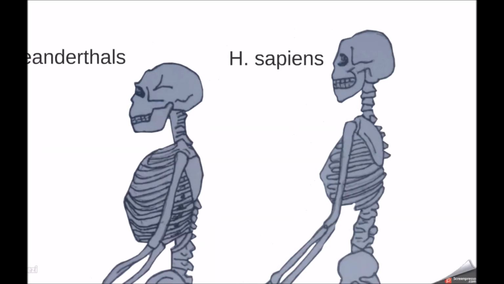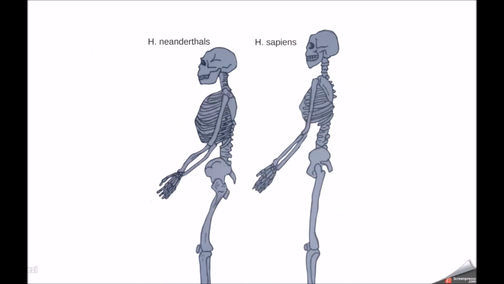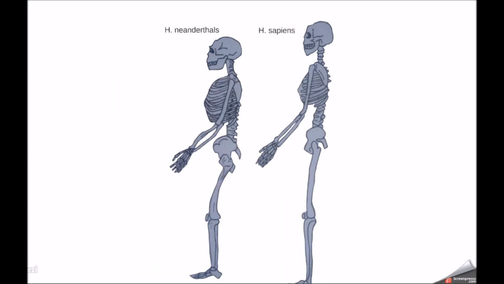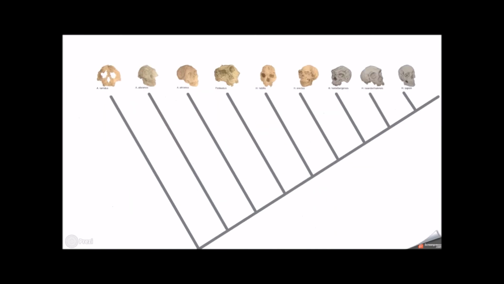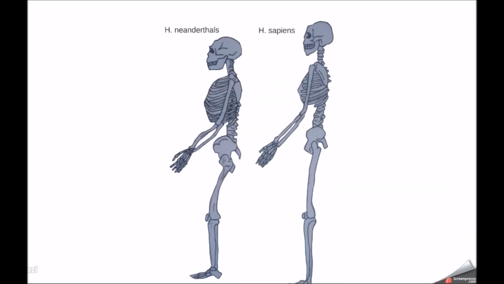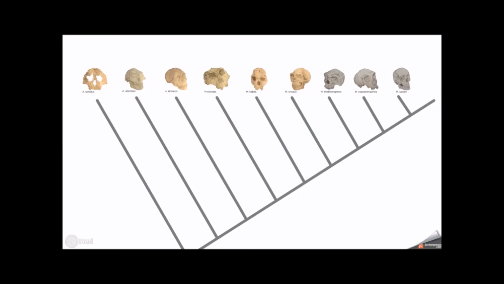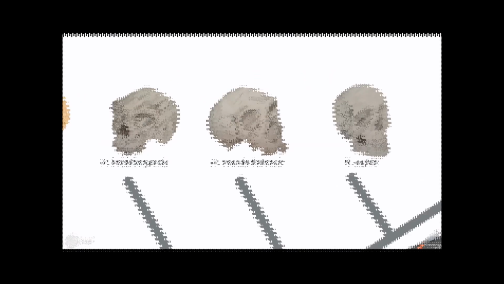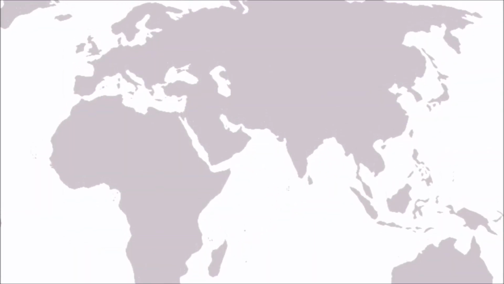Neanderthals had smaller and stockier bodies in comparison to us, but their brains were slightly larger in size. This species lived in a range of environments across Europe and is also thought to have lived through many different climatic changes. It is unclear how they were able to do this or if these climatic shifts led to their extinction, but recent studies suggest that the Homo neanderthals may not have been all that different from today's anatomically modern human. Homo sapiens evolved 200,000 years ago. Early anatomically modern humans were adapted to a warmer, tropical climate, but around 40,000 years ago, humans occupied a range of environments covering Africa, Europe, Asia, and Australia.